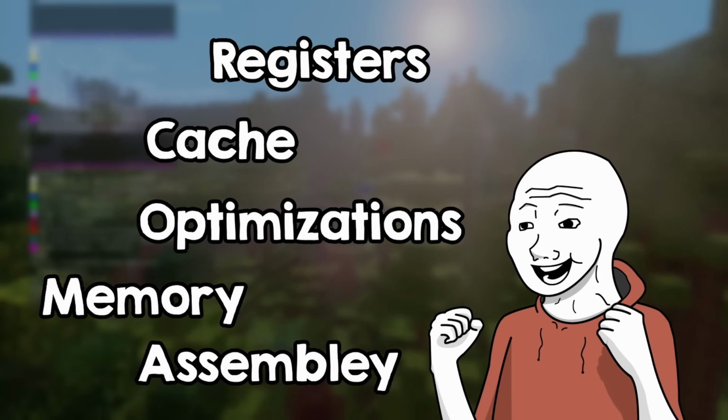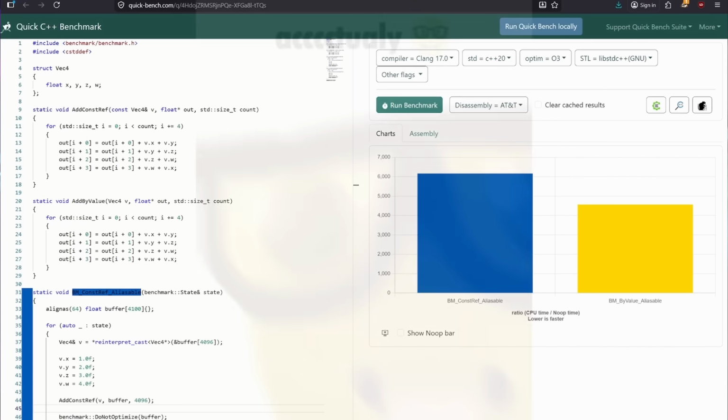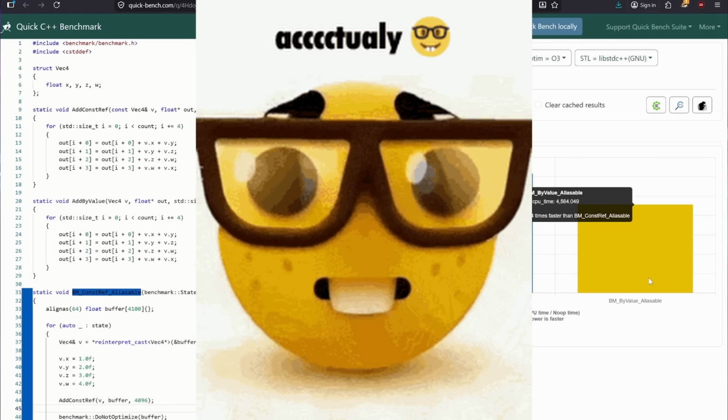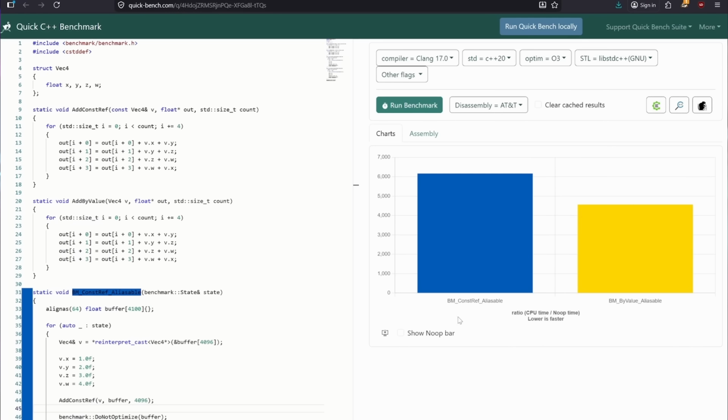You have to promise that you will stop pretending to be a micro-optimization expert, okay? Don't go telling people that, actually, here you need to pass this by value because cache lines. No. This example proves that micro-optimizations are not easy, and that if you ever want to do things like this, you need to measure and read assembly. Just keep your code simple, and don't even think about small things like this.